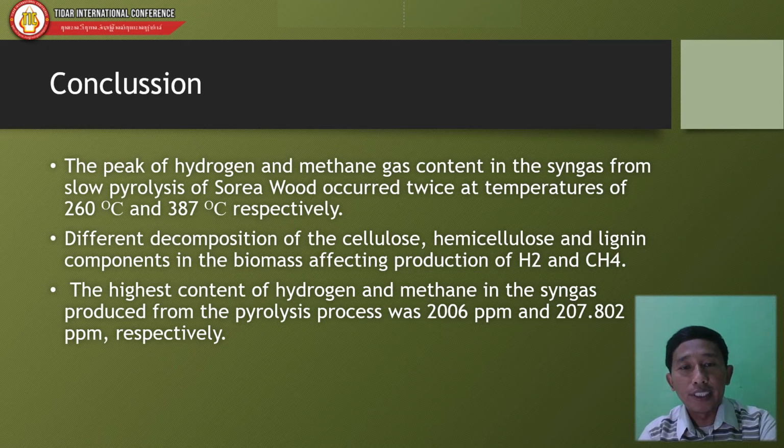The highest gas content of hydrogen and methane in the synthetic gas produced from the pyrolysis process was 2006 parts per million and 107,000 parts per million respectively.